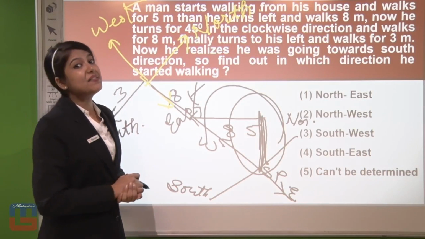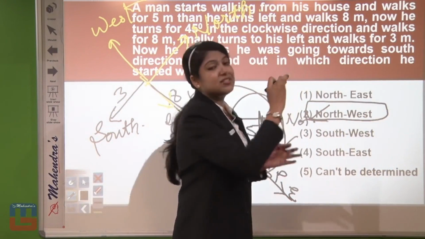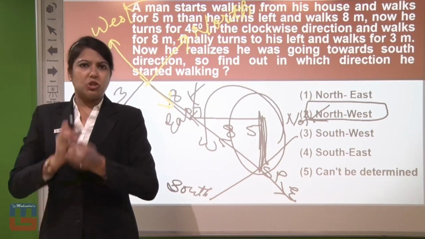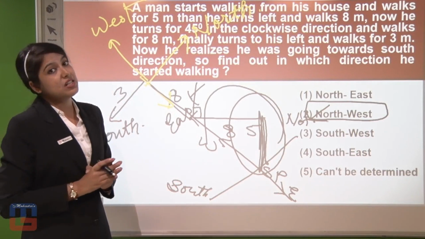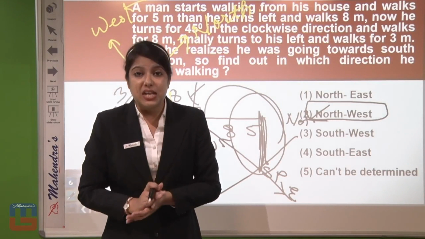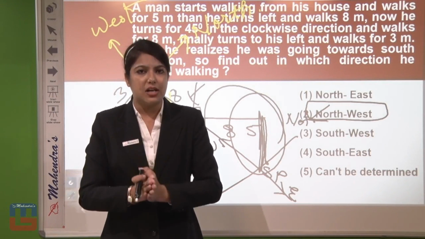That means the man started walking in the northwest direction, which is option number 2, our answer for this question. So the point in this question is that if the starting direction is demanded, you don't have to consider any direction in any way when you start drawing the initial conditions.